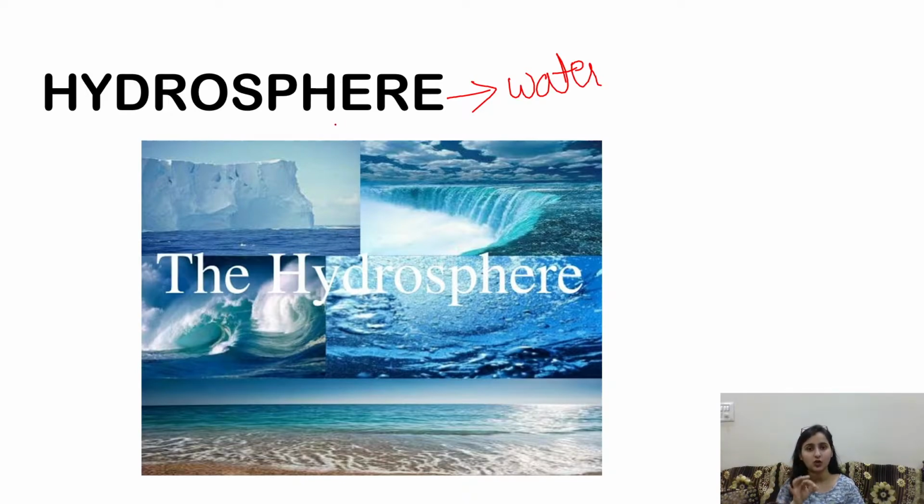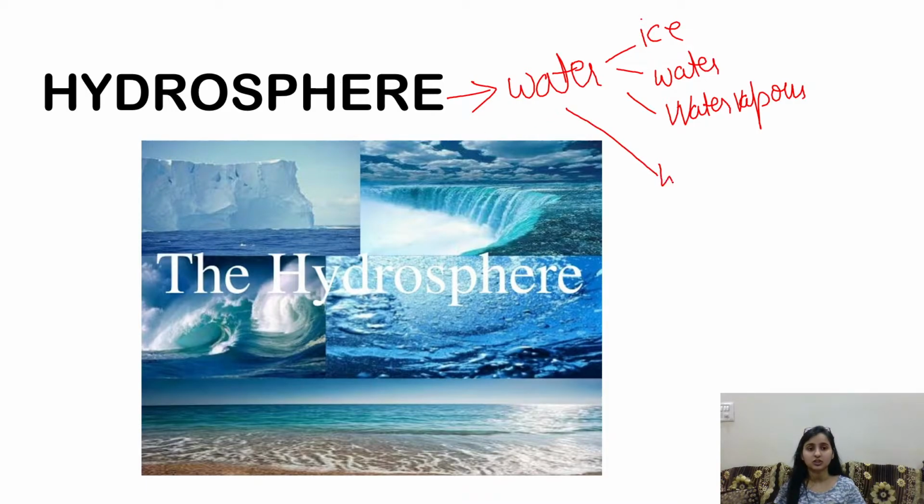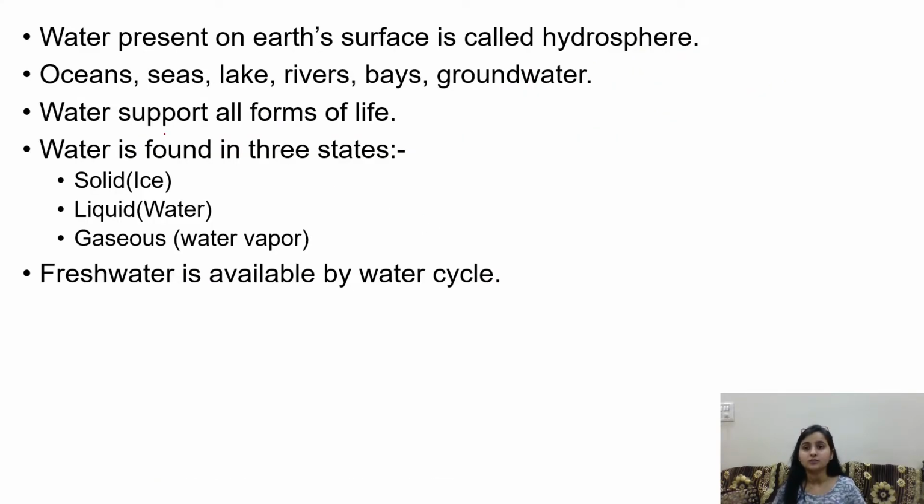Similarly, everything that is related to water, either in the form of ice, or in the form of water, or in the form of gaseous water vapor, is a part of the hydrosphere. In fact, the hydrosphere also consists of the water cycle. I will discuss this in this class only. So water present on earth's surface is called hydrosphere, like ocean, sea, lakes, rivers, bays, and groundwater.